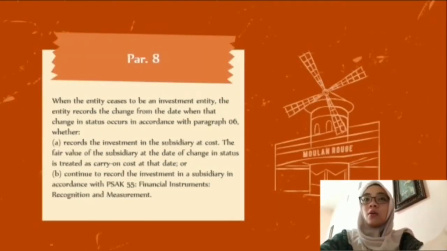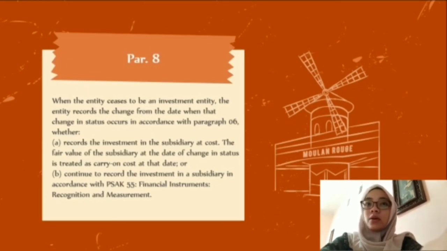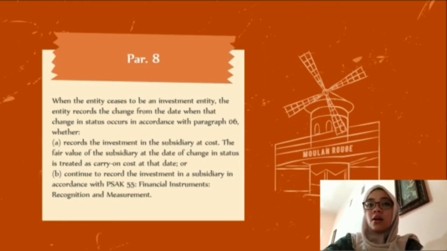Paragraph 8. When the entity ceases to be an investment entity, the entity records the change from the date when that change in status occurs, in accordance with paragraph 6, either recording the investment in the subsidiary at cost, where the fair value of the subsidiary at the date of change in status is treated as the deemed cost at that date, or continuing to record the investment in a subsidiary in accordance with PSAK 55, Financial Instruments, Recognition and Measurement.